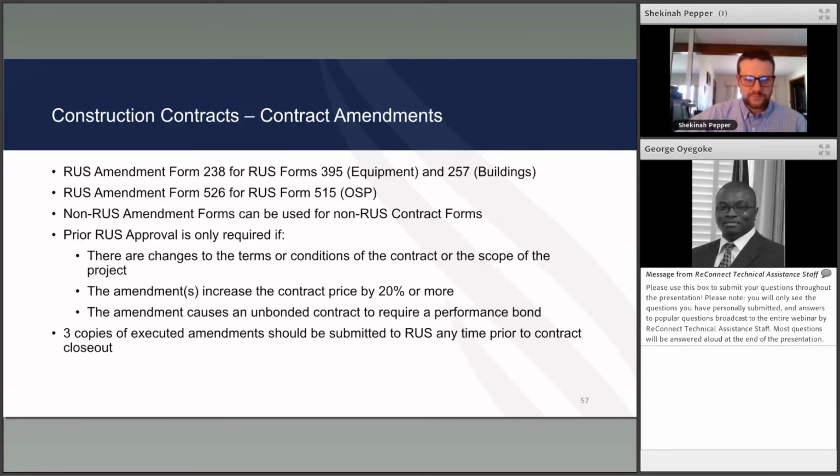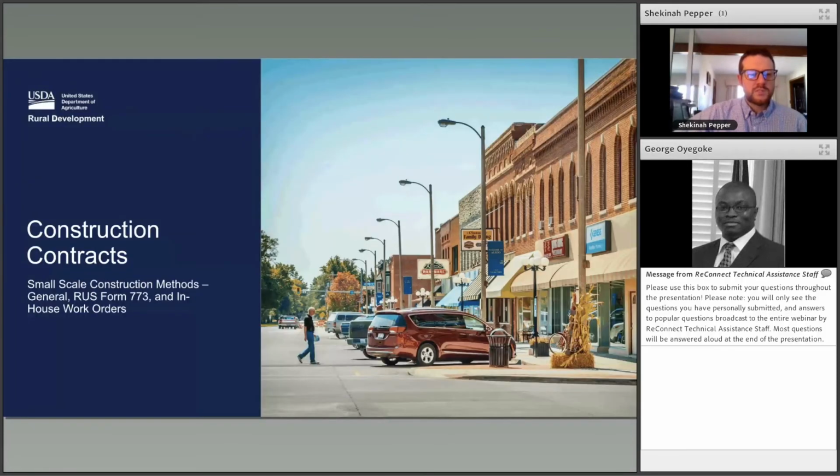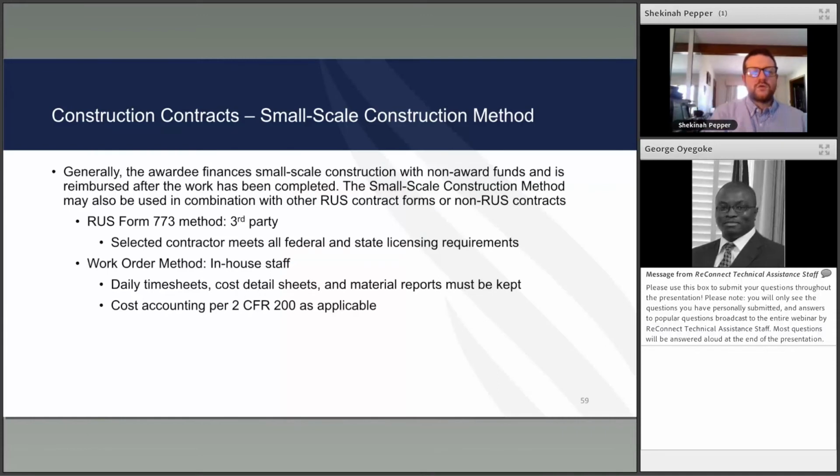Small scale construction methods. Generally, the awardee finances small-scale construction with non-RUS funds and is reimbursed after the work is completed. The small-scale construction method may also be used in combination with other RUS contract forms or non-RUS contracts. RUS Form 773 method, third party, selected contractor meets all federal and state licensing requirements.